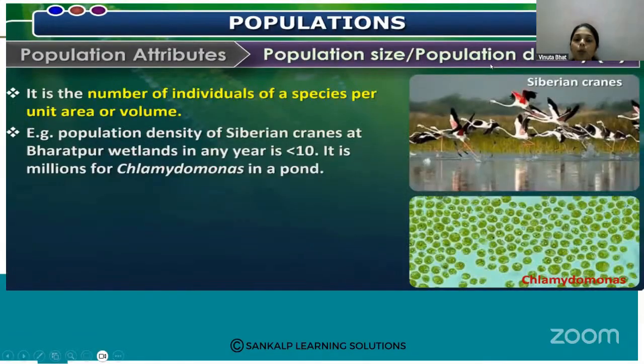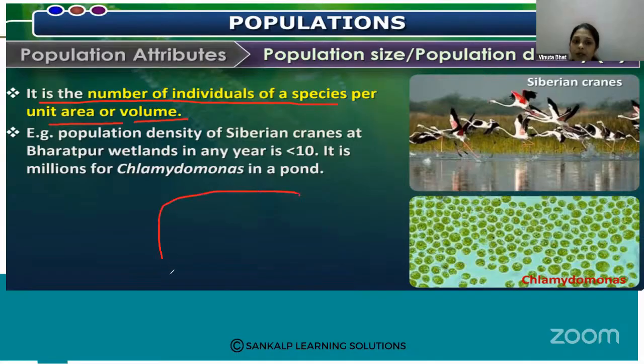Next one, population size or population density. This is one more population attribute. How do you measure the density? It is the number of individuals of the species per unit area or volume.